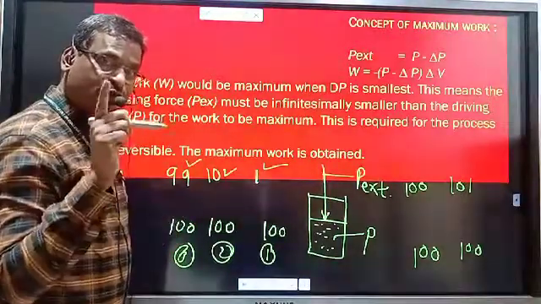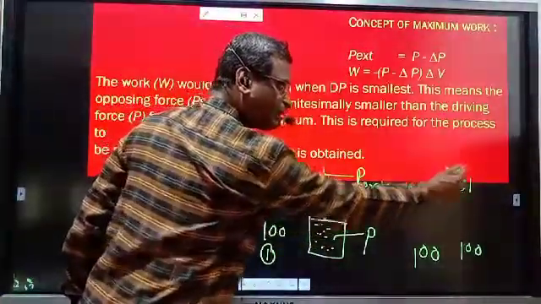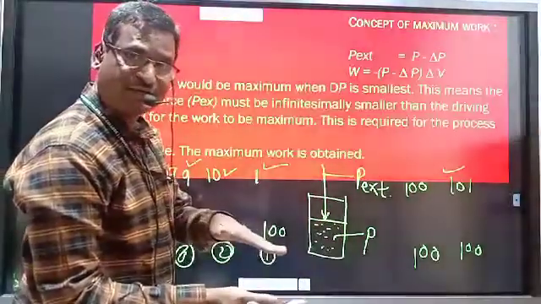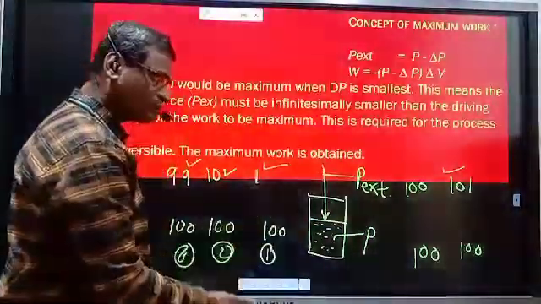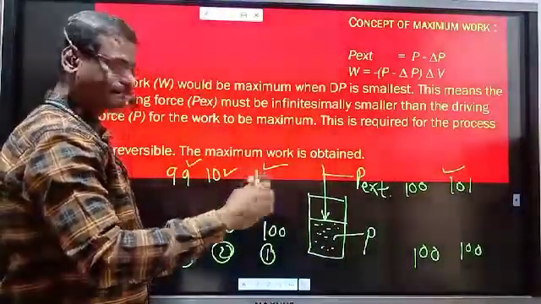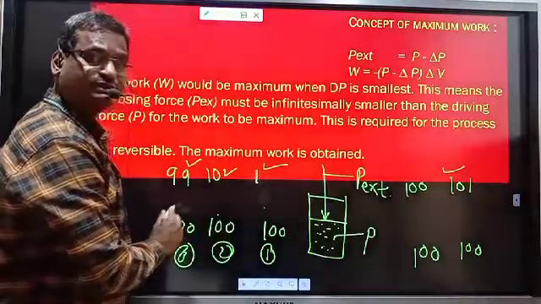Expansion take place but slow expansion take place. If external pressure become greater than the pressure of gas, process is reversed, compression take place. We have to study expansion process and slowest expansion. This is fast, this is slow, and this is the slowest expansion.